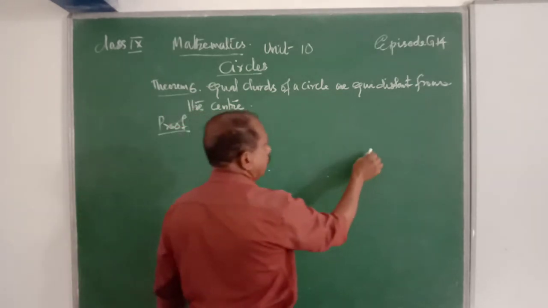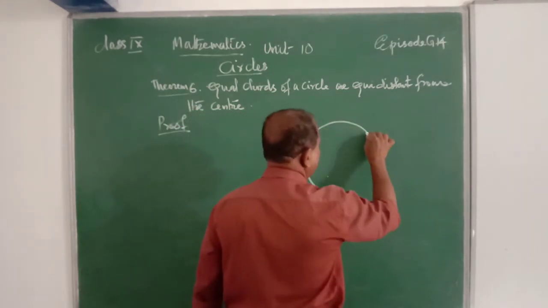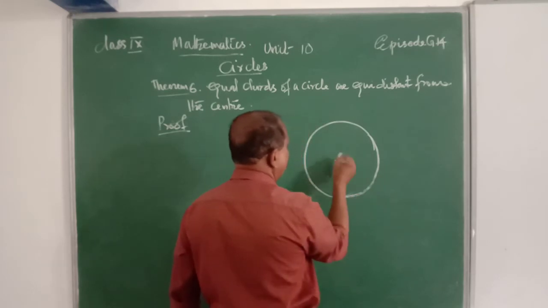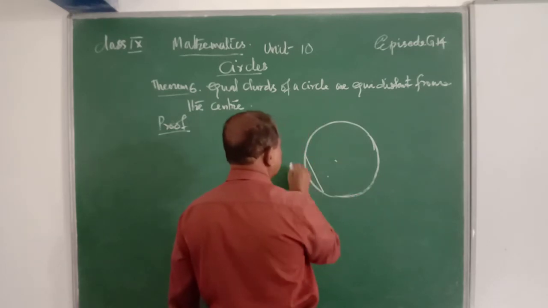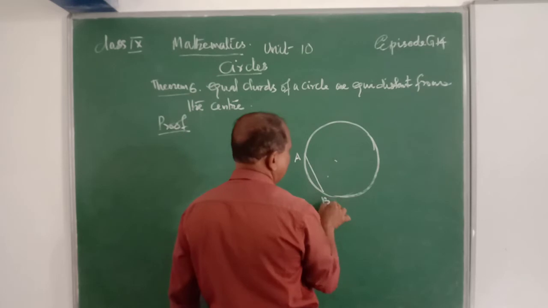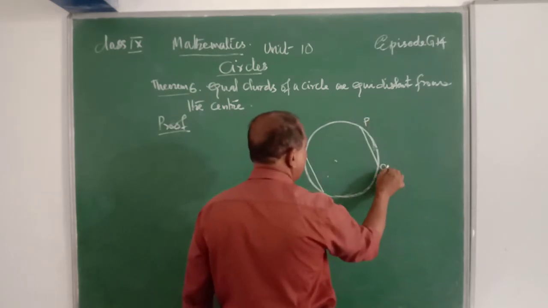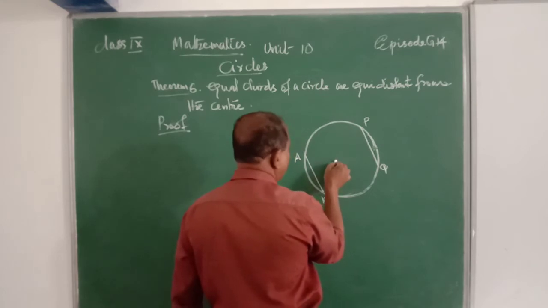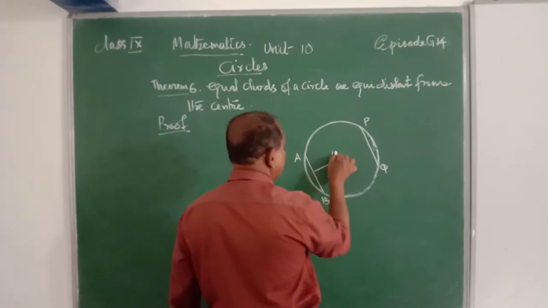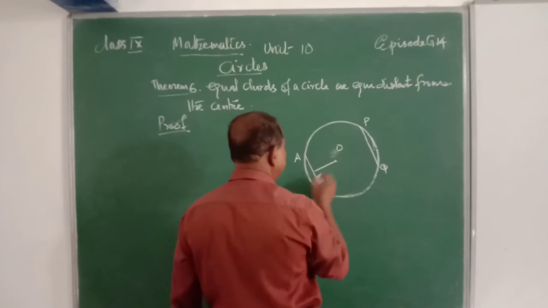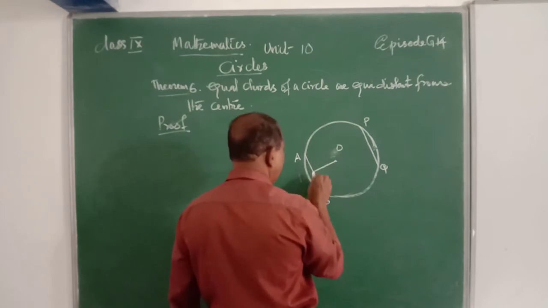let us consider a circle with the center O. There are equal chords. They are equidistant from the center.